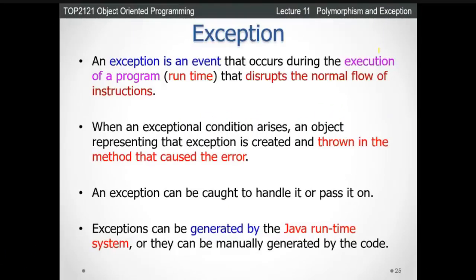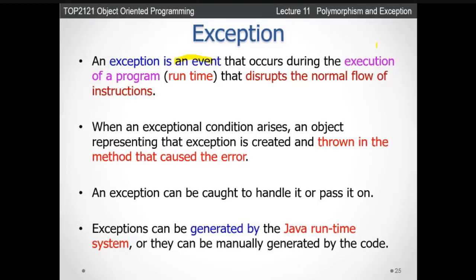Exception. This is very, very important, because you need to protect your system. So what is meant by exception? An exception is an event that occurs during the execution of a program, during the runtime, and that disrupts the normal flow of the instructions. That means once you run your program, sometimes you get an error message, or sometimes your system hangs. This is what we call the exception.